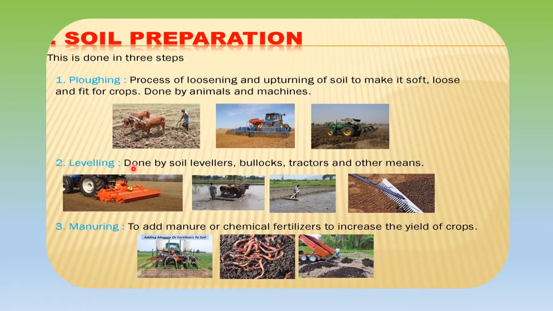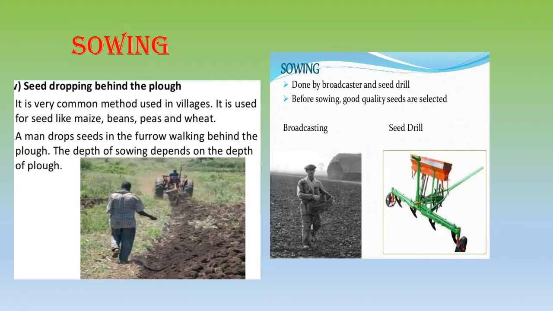Now after this comes the leveling. Leveling again is done either manually using animals, like he is doing, or by machine. And then we add manure or chemical fertilizers to the soil to increase the fertility for the crop.